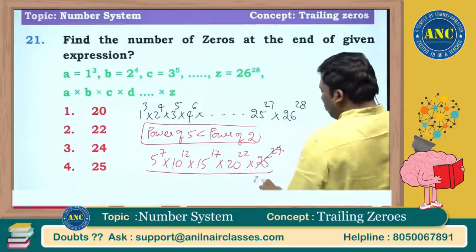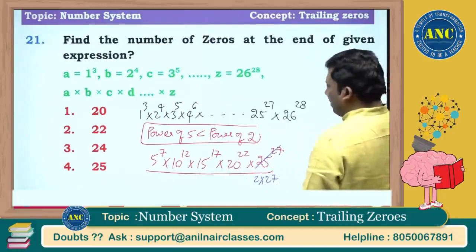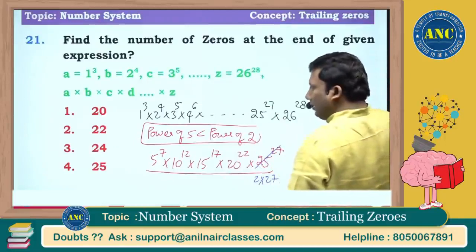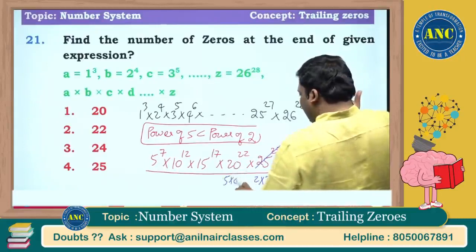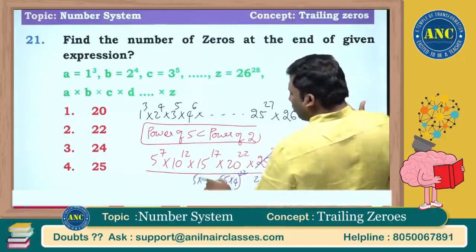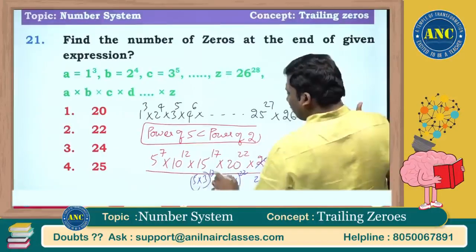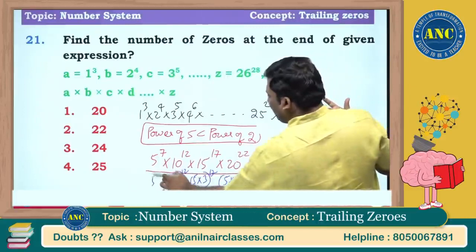Here I will get 2 into 27. Here it will be 5 into 4 power 22. These powers are rising, right? 5 into 3 power 17, 5 into 2 power 12, and 5 power 7.